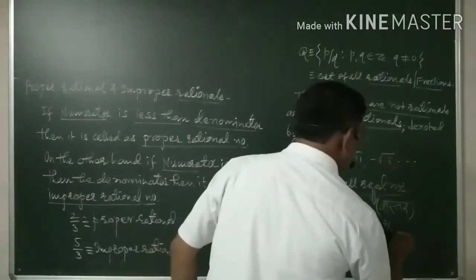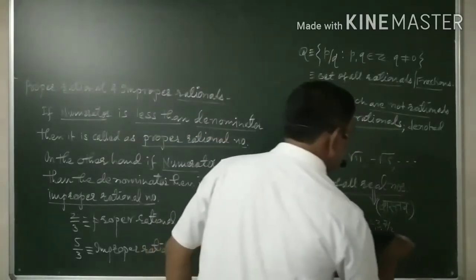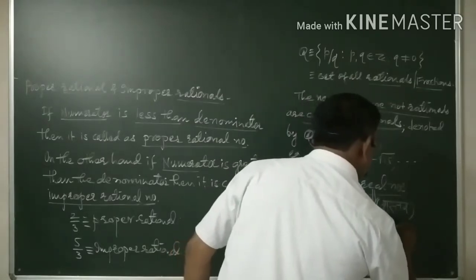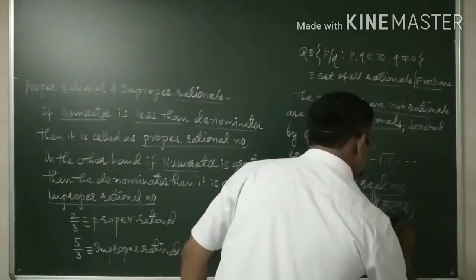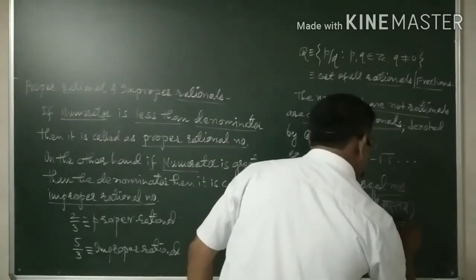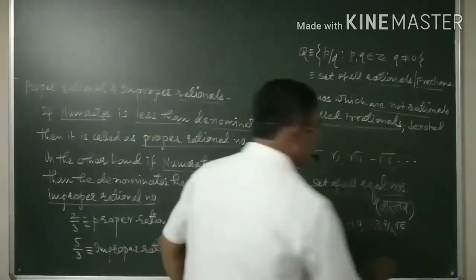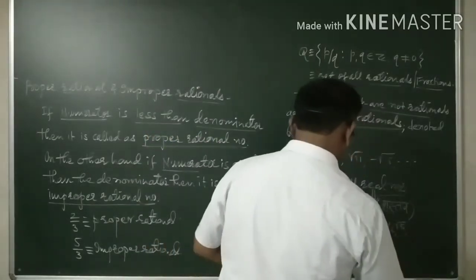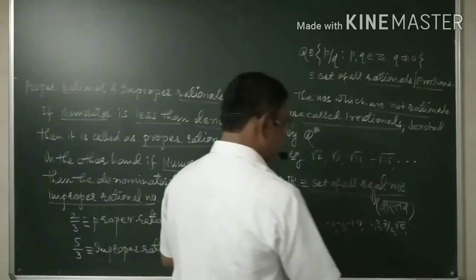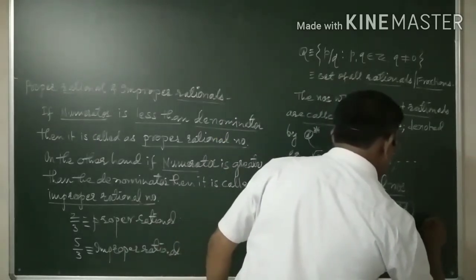Similarly, 3.5, root 5 positive, and minus root 5, positive and negative along with 0.